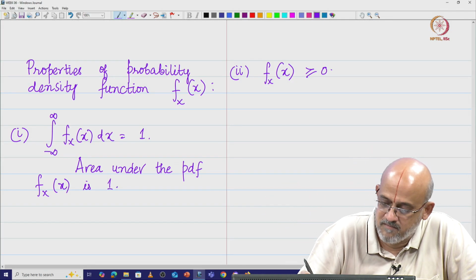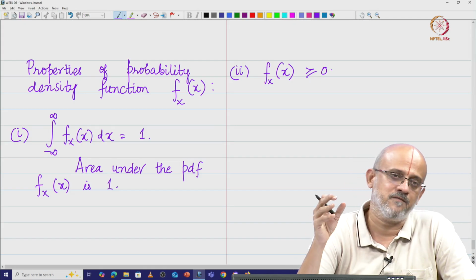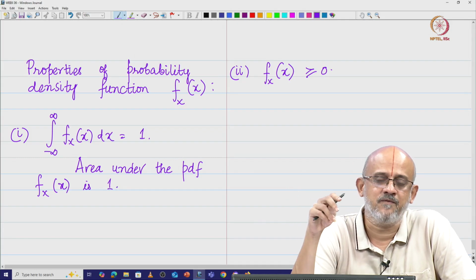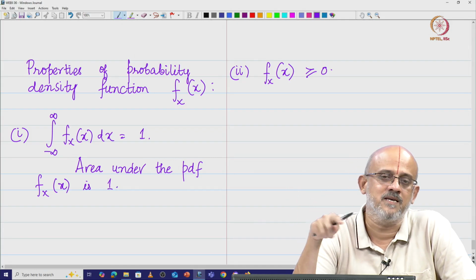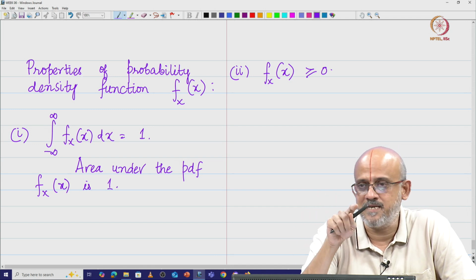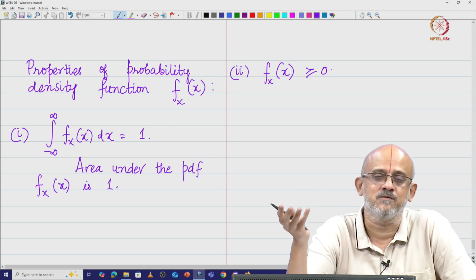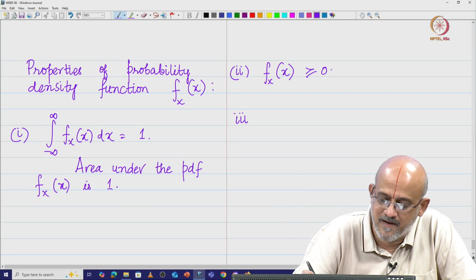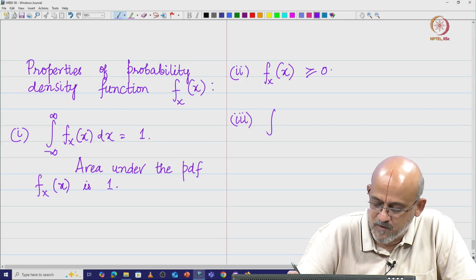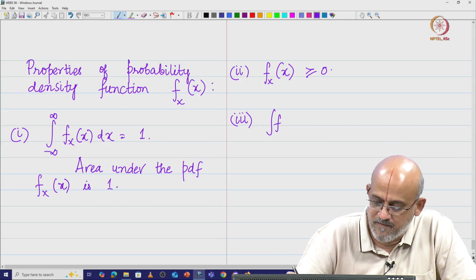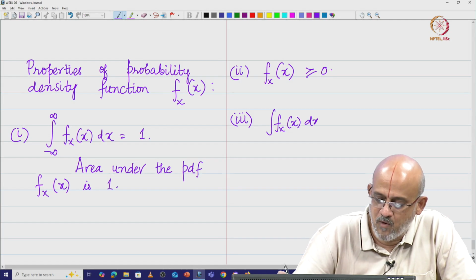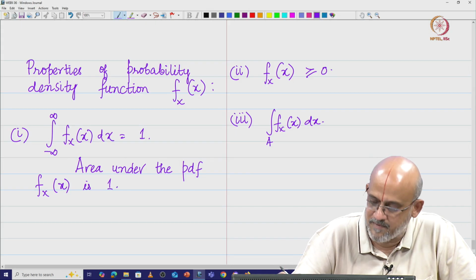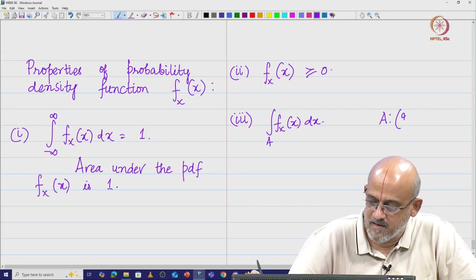Suppose we have the other case, where we had an event A and we want to find the probability of the random variable belonging to that event A. We found that for whatever values form the event A, you look at the probability masses concentrated at each of those values, add them, and you get the probability of the event A. The same way, whatever interval I define as the event A, say the interval a naught comma b naught, I am going to do the integral of f x of x dx over that interval.